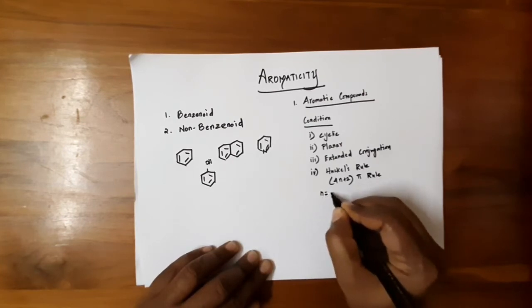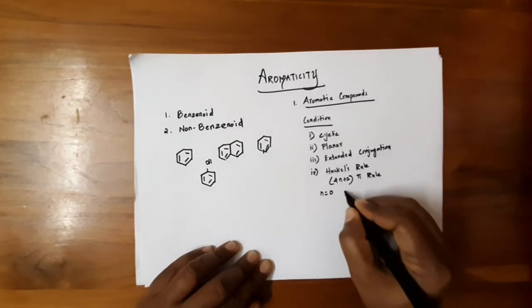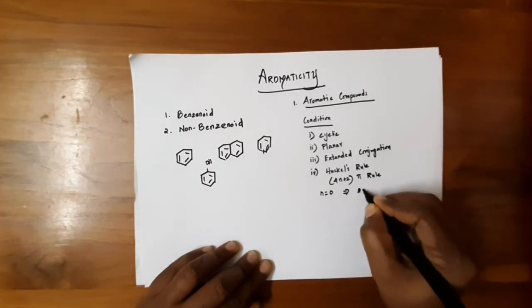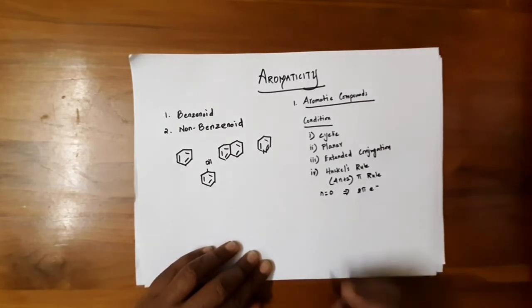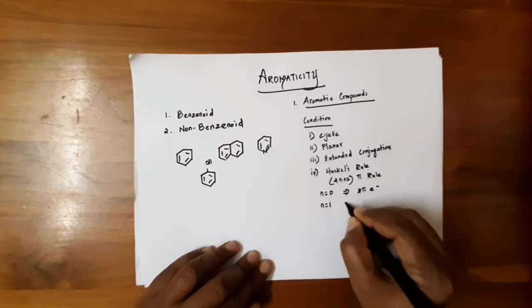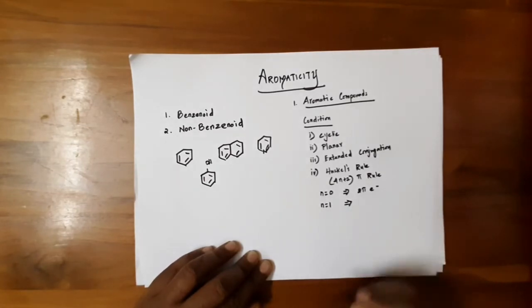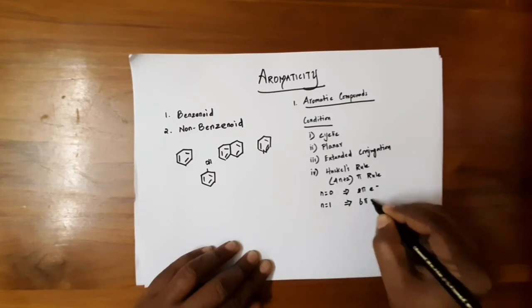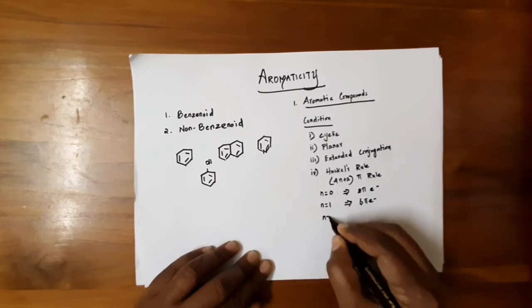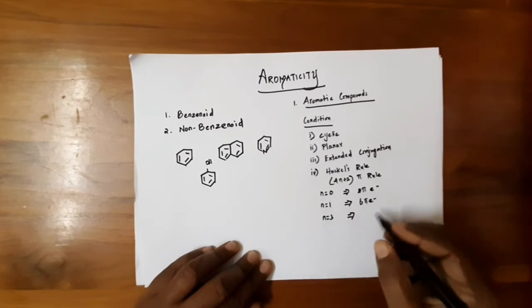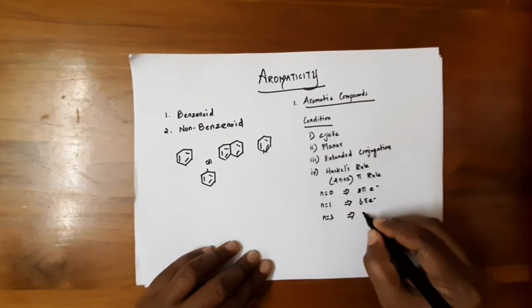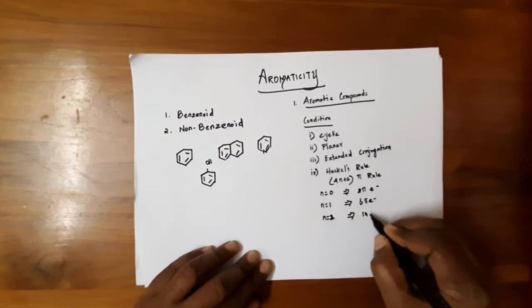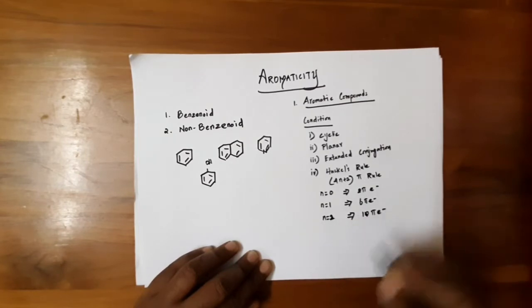If you put n equal to 0, it has 2 pi electrons. If you put n equal to 1, it has 6 pi electrons. If you put n equal to 2, 10 pi electrons.